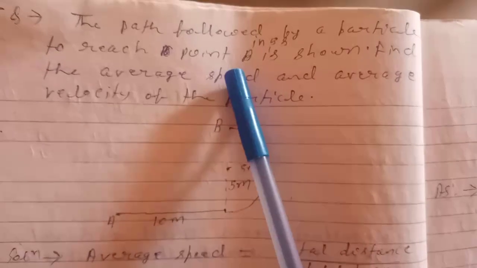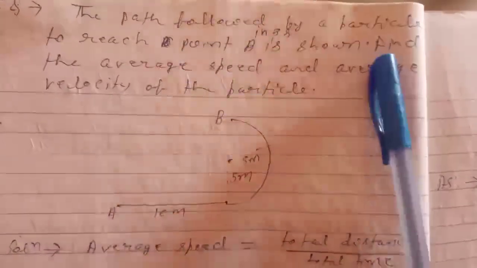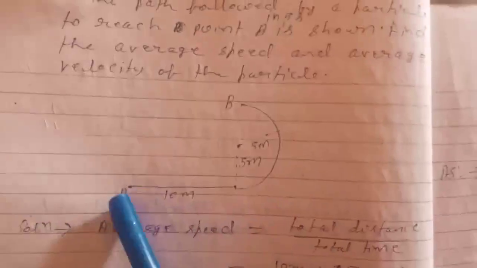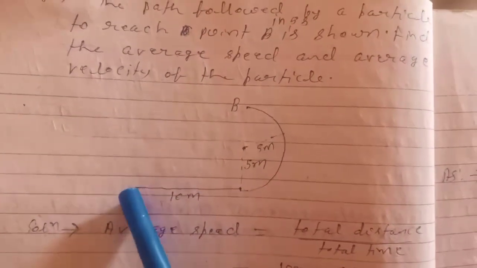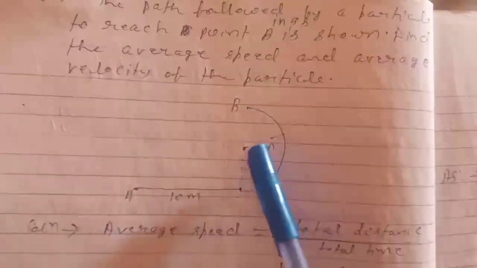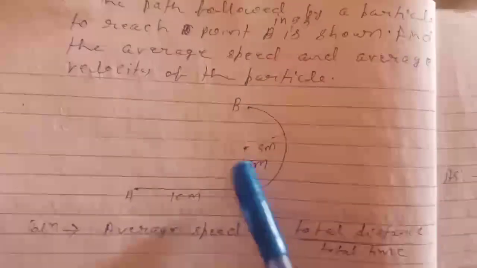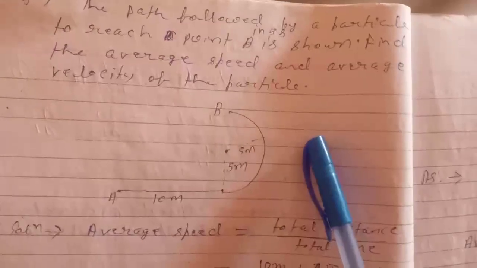Next, the path followed by a particle to reach point B in 5 seconds is shown. Find the average speed and average velocity of the particle. Here the path is shown, that is, a point after following this path reaches point B, and this is a semicircular path of radius 5 meter. Then we have to calculate average speed and average velocity, and this total distance is covered in 5 seconds.